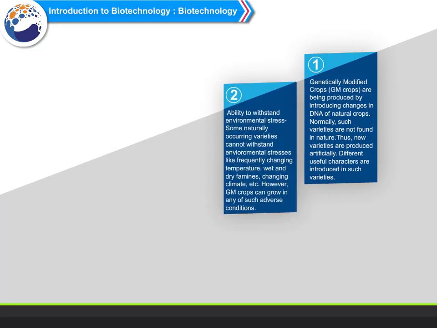Ability to withstand environmental stress. Some naturally occurring varieties cannot withstand environmental stresses like frequently changing temperature, wet and dry famines, changing climate, etc. However, GM crops can grow in any of such adverse conditions.